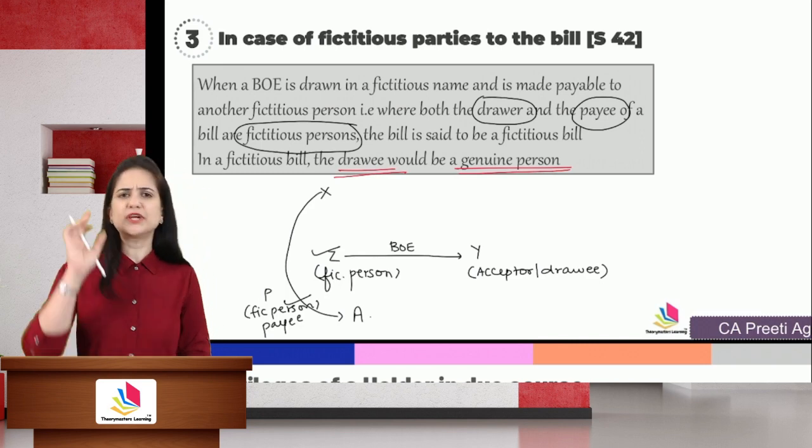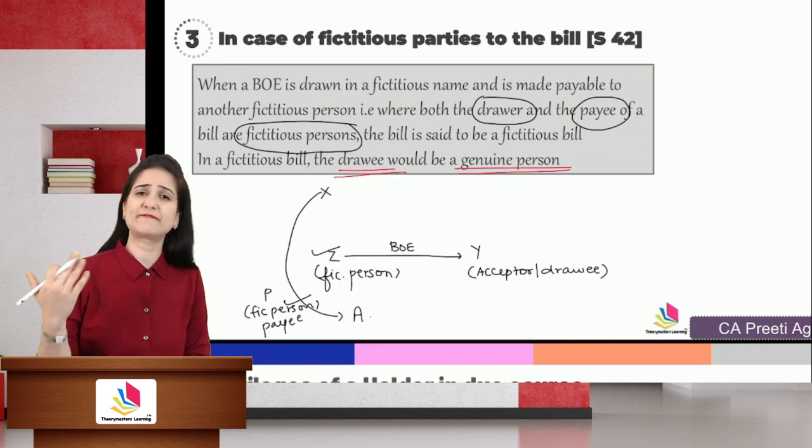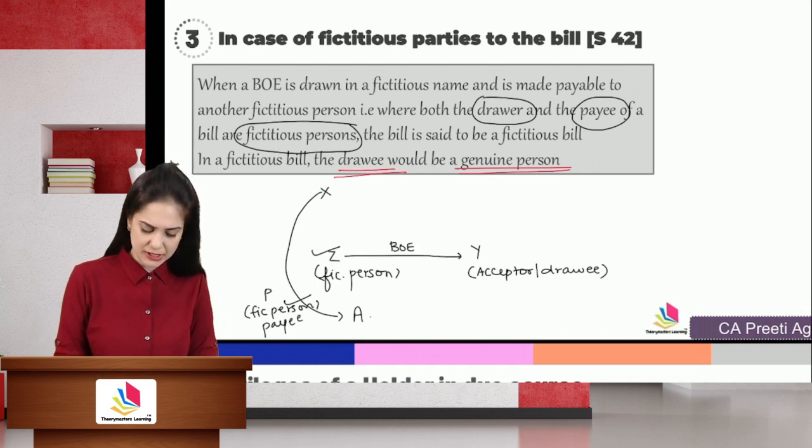But A is a genuine person. He took the instrument in good faith for valuable consideration before maturity and endorsed it to B, B to C. C went to Y and demanded payment.